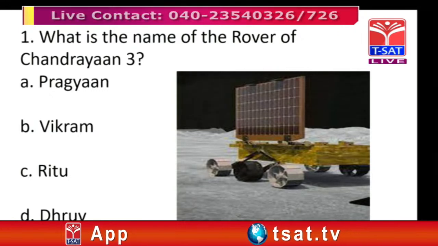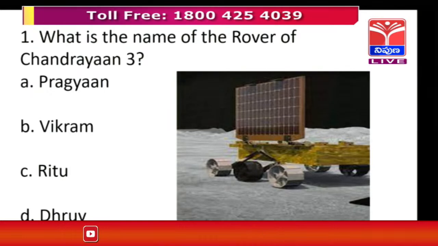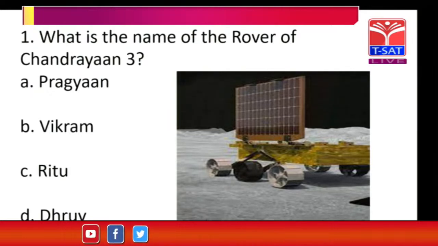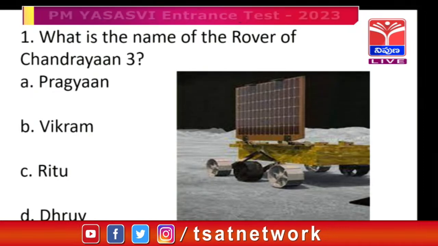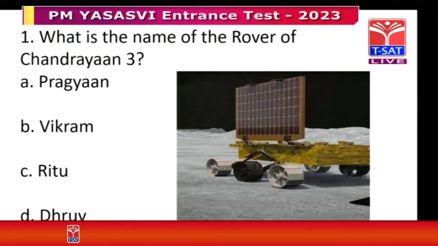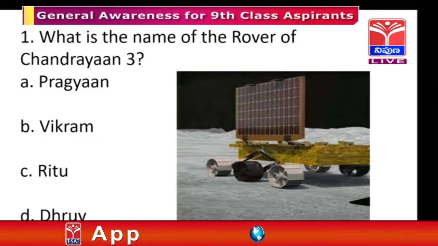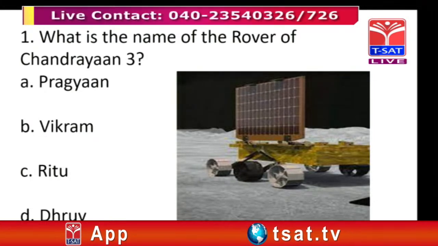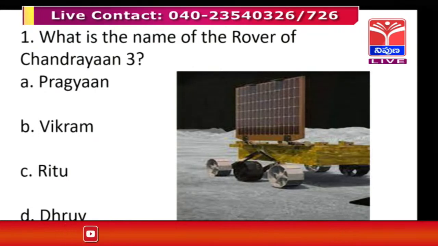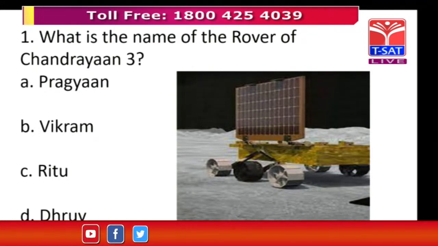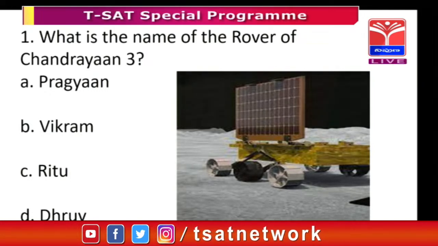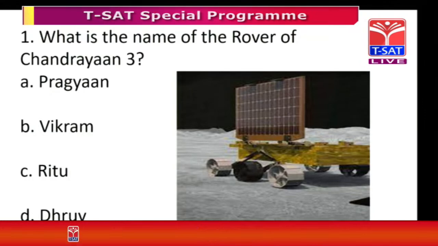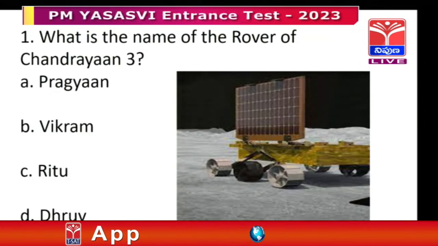As you know, Pragyan is the rover, so you can say that directly. Vikram is the lander, which carries the Pragyan. Ritu is one of the science objects, but it is not concerned with Chandrayaan 3. And Dhruv is a missile, a war missile, so it is not concerned with it.